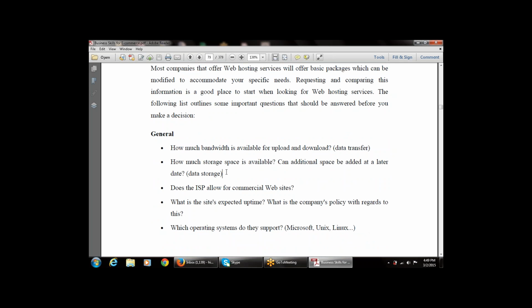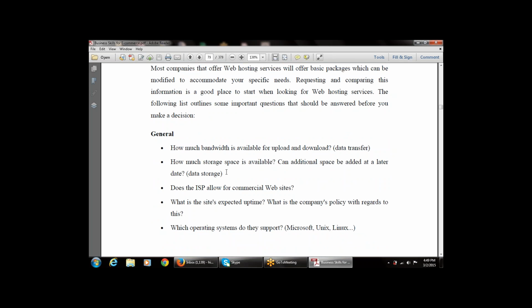How much bandwidth is available for upload and download? That is, what type of bandwidth is needed or available for uploading and downloading the data. What type of general or initial bandwidth is required for uploading and downloading the content? That is a data transfer.